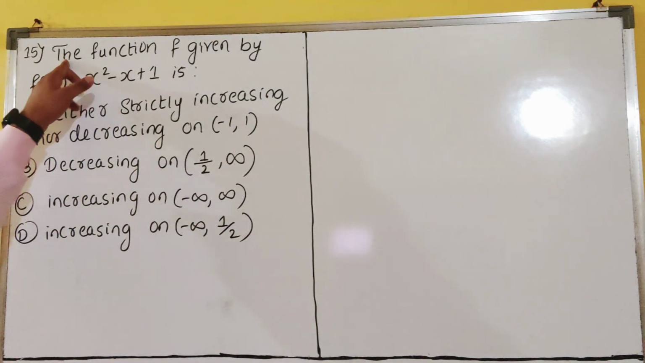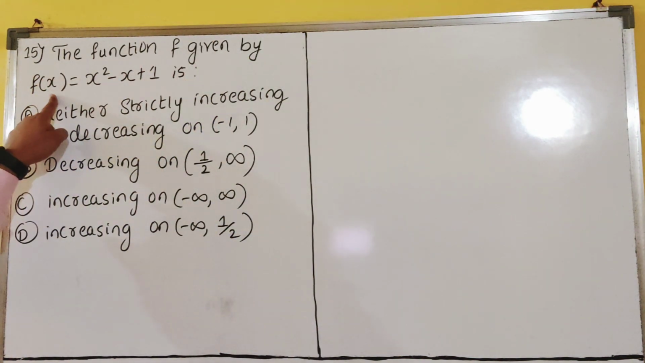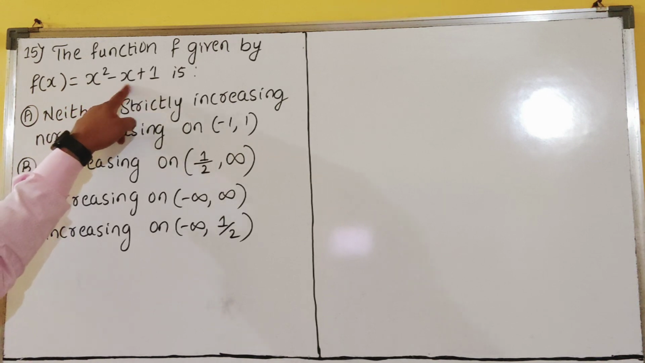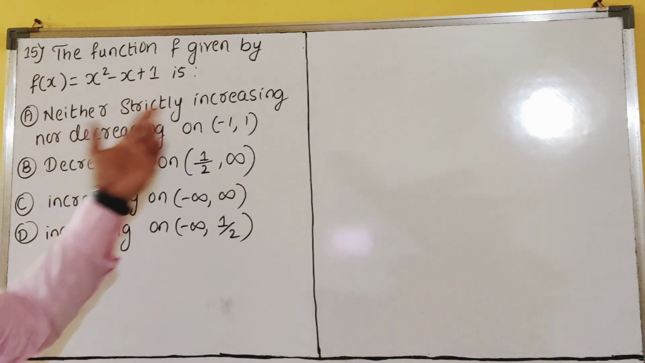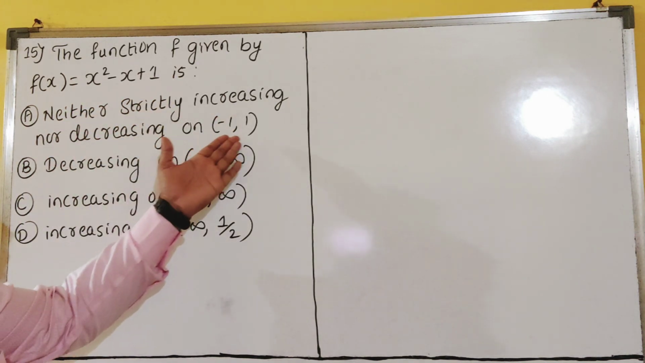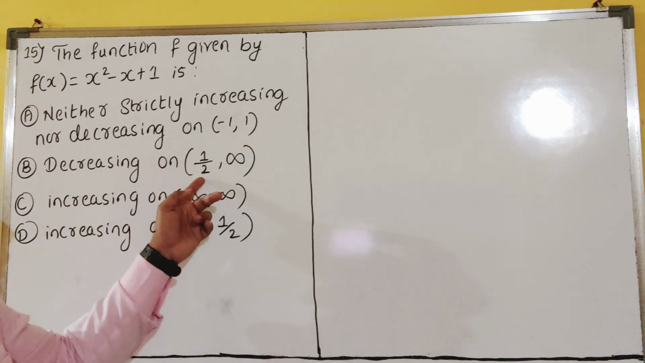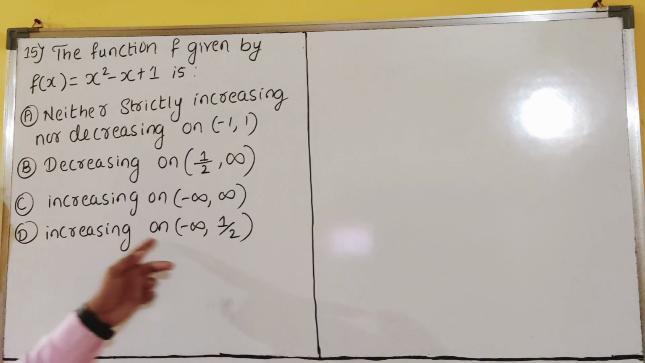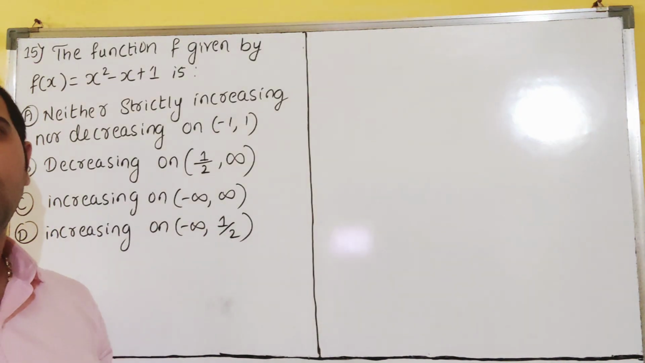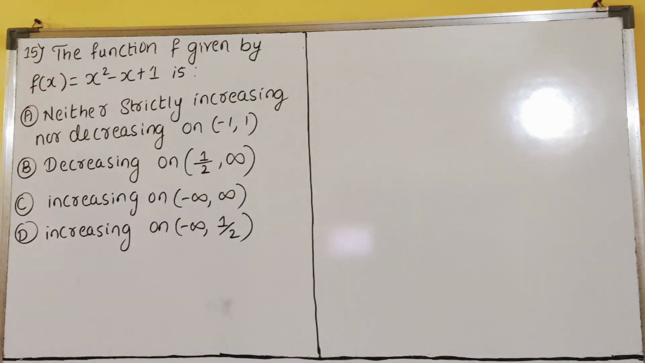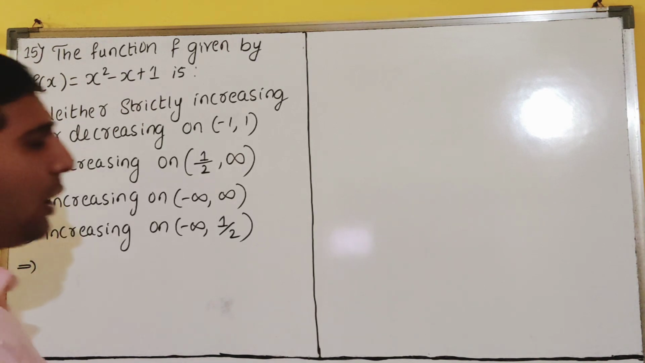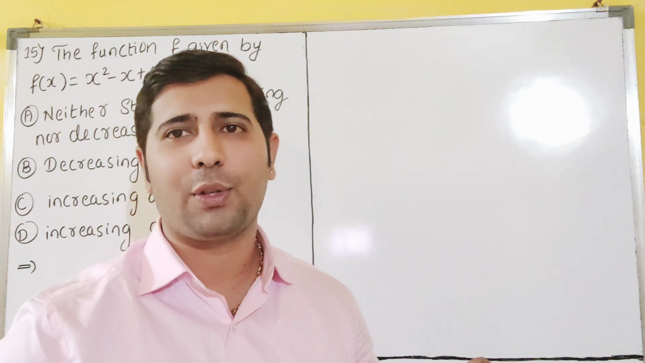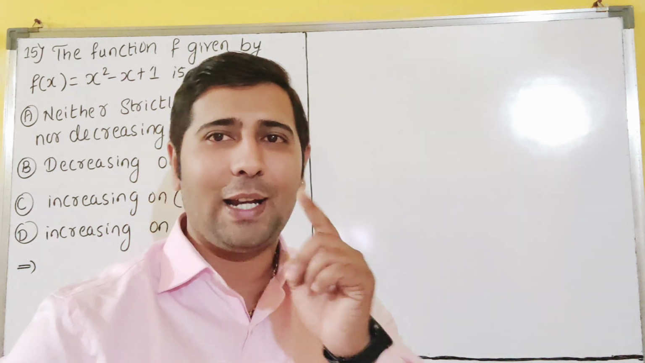Question number 15. The function f given by f of x is equal to x square minus x plus 1 is: neither strictly increasing nor decreasing on minus 1 to 1, decreasing on half to infinity, increasing on minus infinity to infinity, increasing on minus infinity to half. 4 options they are given. Which is the correct one? You have to observe very carefully. You have to solve, dear students, because this is a really interesting question. Why it is interesting, you will understand.